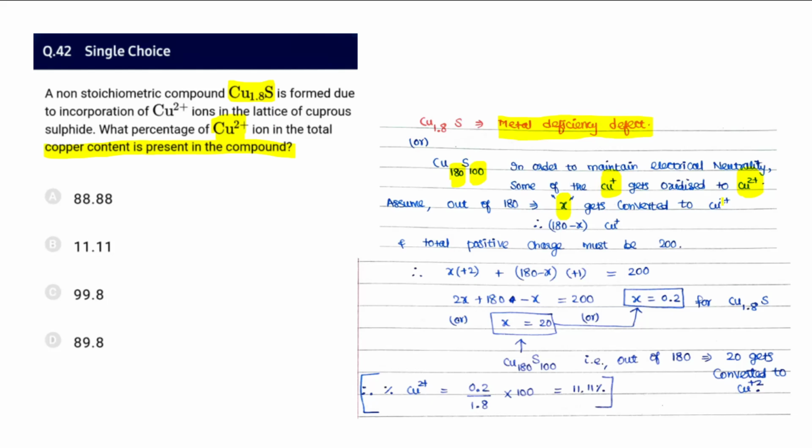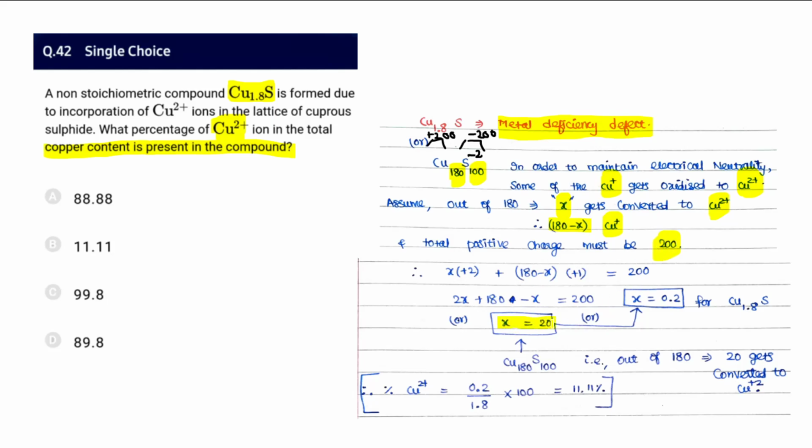Out of it, let's say X gets converted into Cu2+, and the remaining 180 minus X will be Cu+. So the total positive charge must be 200, because sulfide is minus 2. When sulfide is minus 2, it has to become minus 200, so here it has to become plus 200. The total positive charge must be equal to the total negative charge. Though it is a metal deficiency defect, it maintains electrical neutrality. So it must be equal to 200.